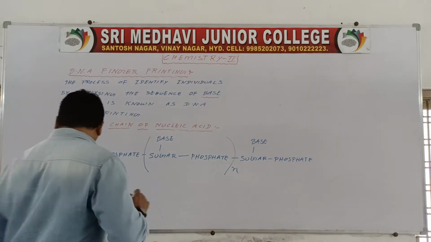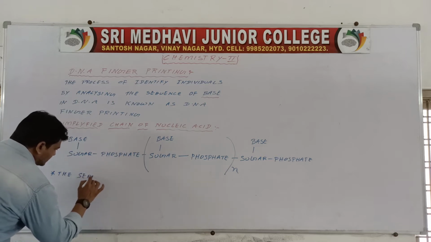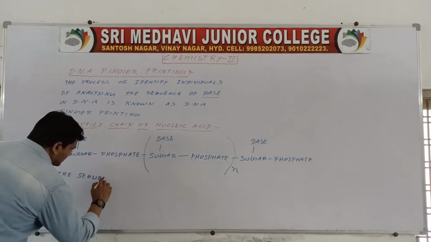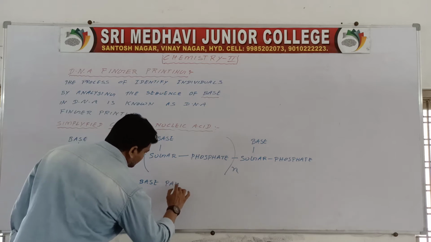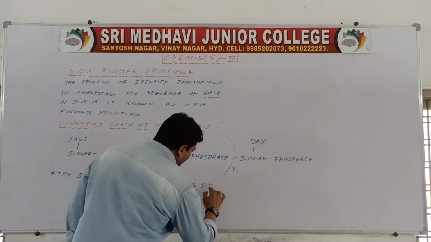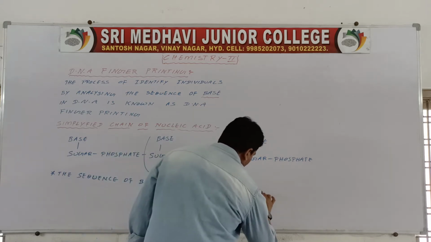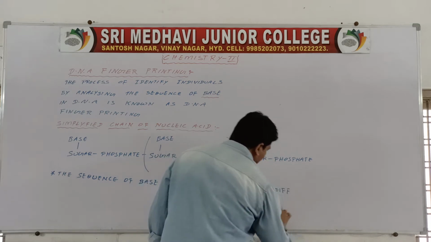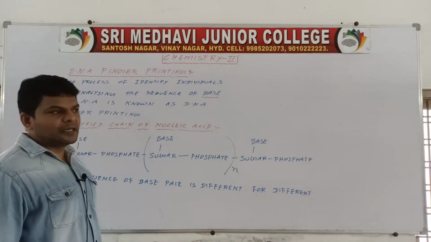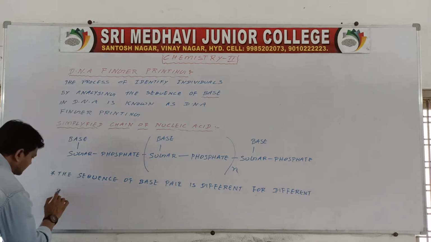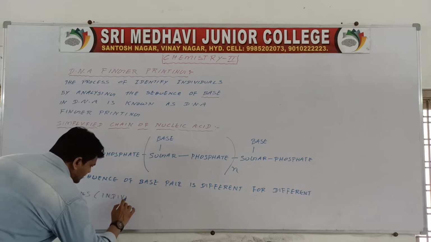The sequence of base pairs is different for different persons, or different individuals. Persons means individuals.